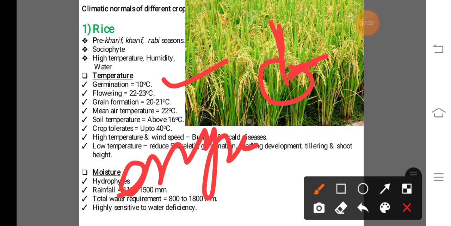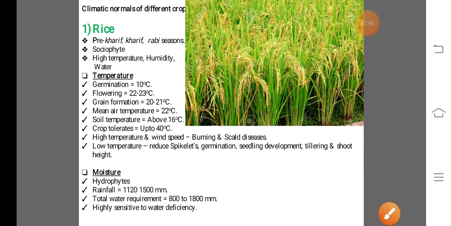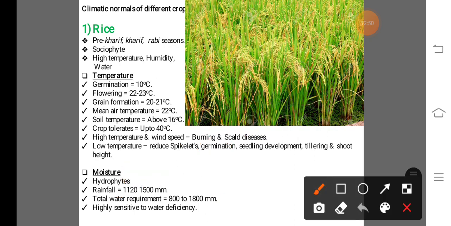For that germination, the optimum temperature for germination of the rice crop is 10 degrees Celsius.